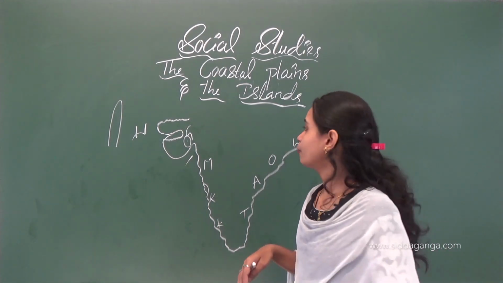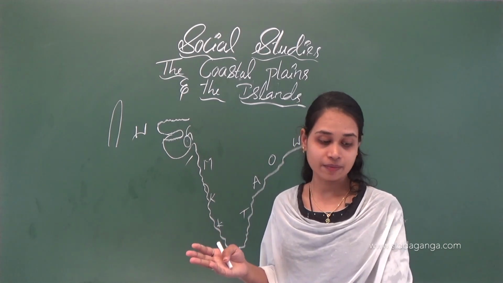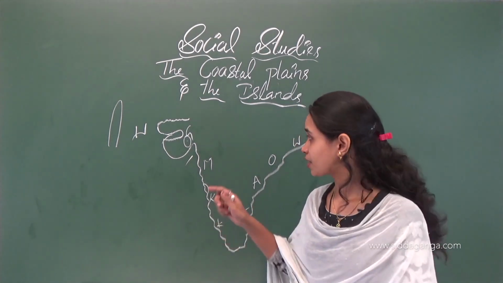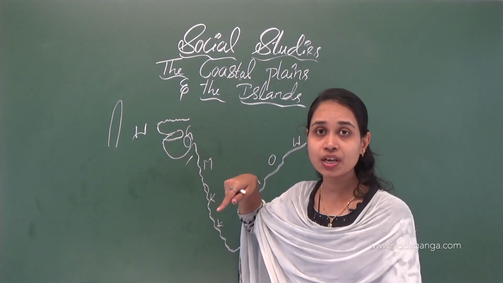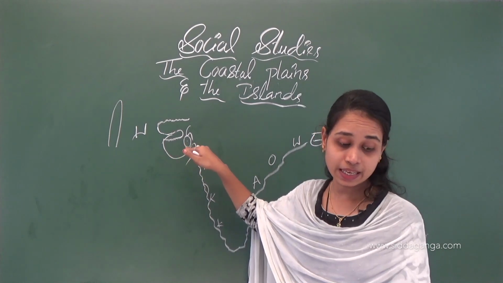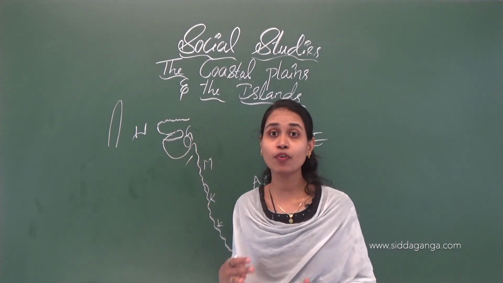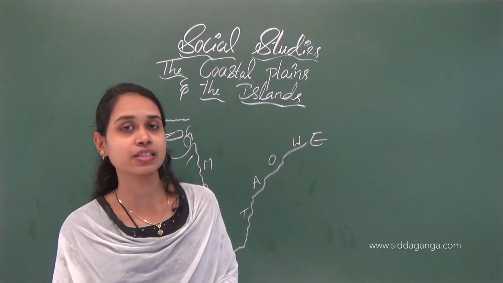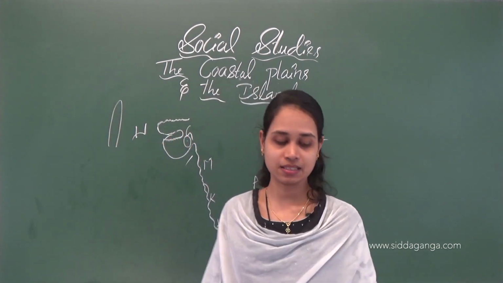And then a famous forest we can see here, Gir forest, in the south of the Rann of Kutch. Here we can see the Rann of Kutch now. So here we can see the Gir forest. Famous for what? It's famous for lions. Gir forest is famous for lions.